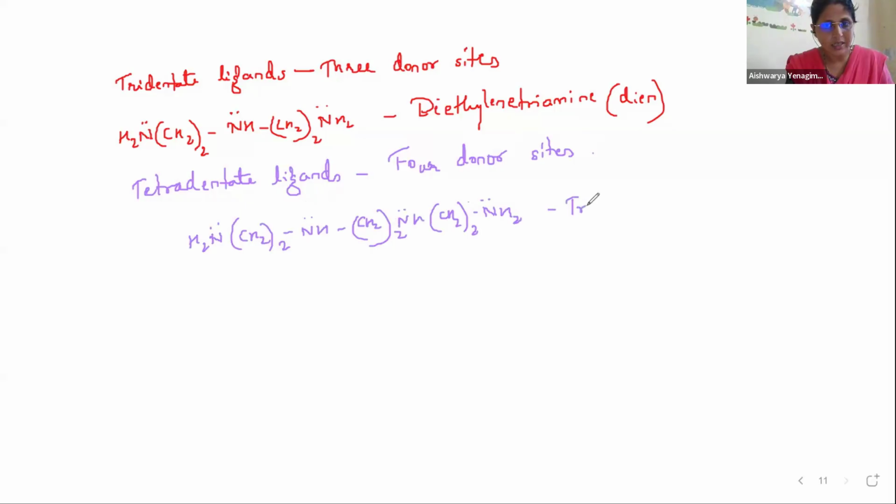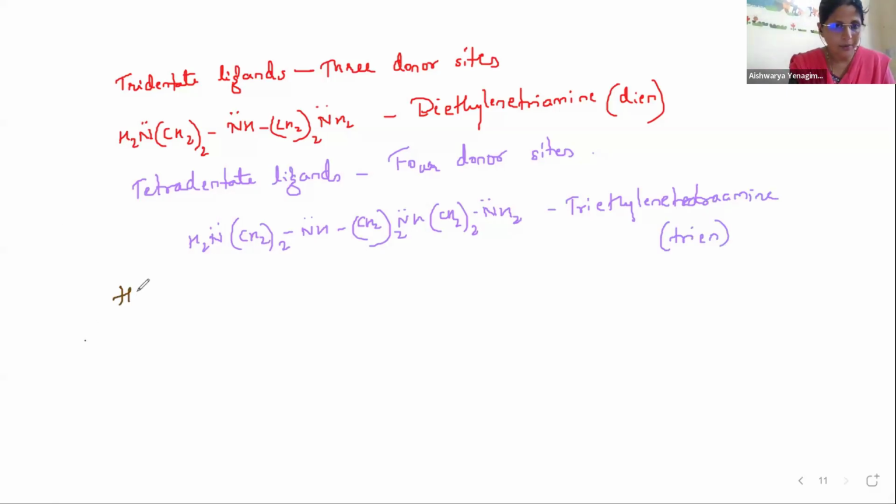This is written as triethylene tetraamine, trien. Yes, this is an example for tetradentate ligand.